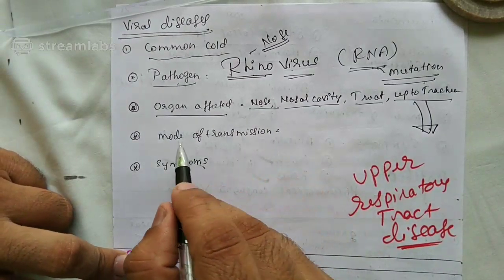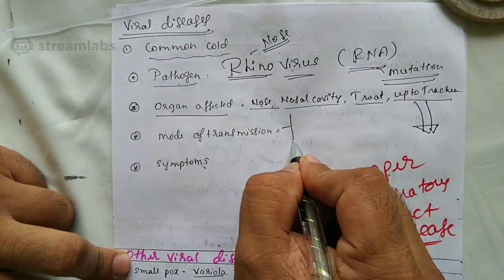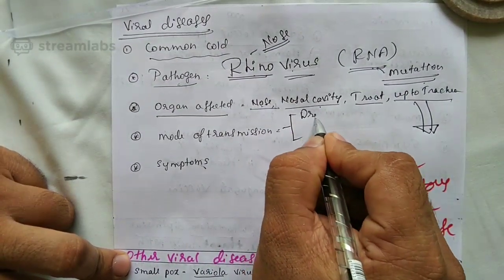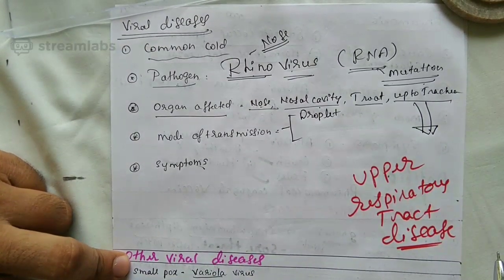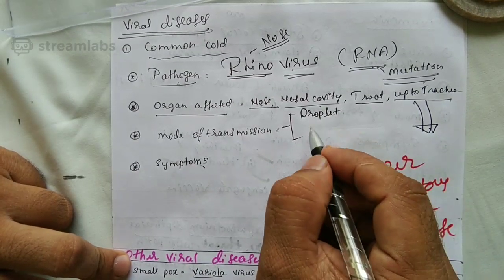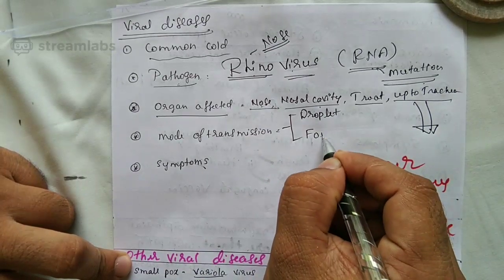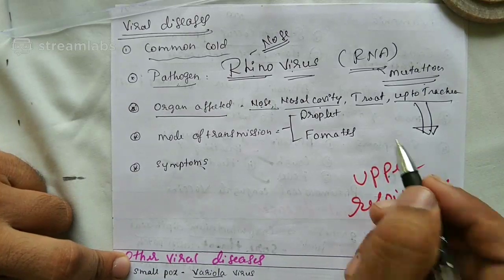Mode of transmission. Surely you know that, students, it is droplet infection. Person sneezes, droplets are in the air. If you inhale that, you may get the common cold. Is it spread by fomites? Answer, yes, it's spread by fomites.